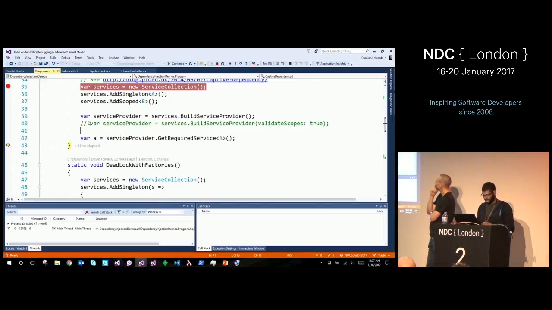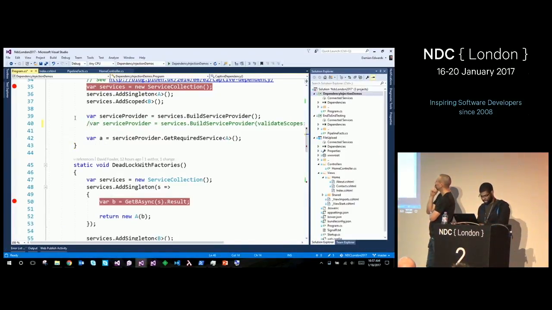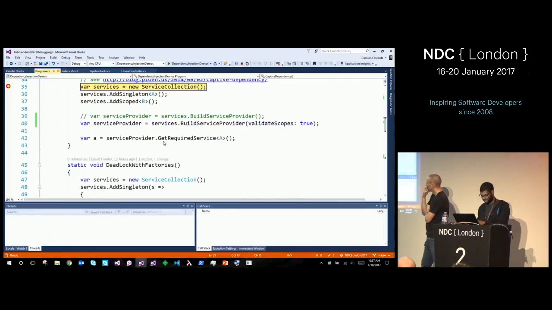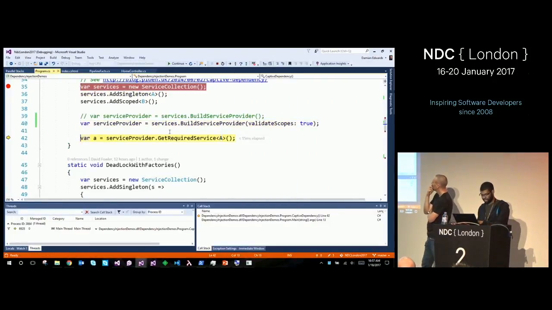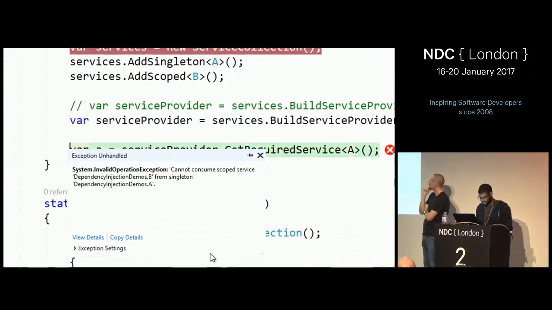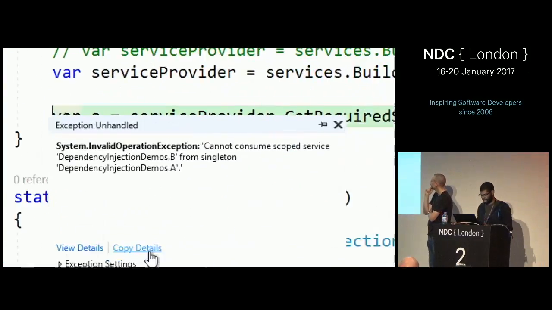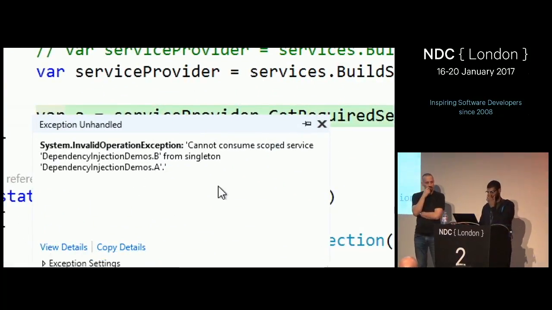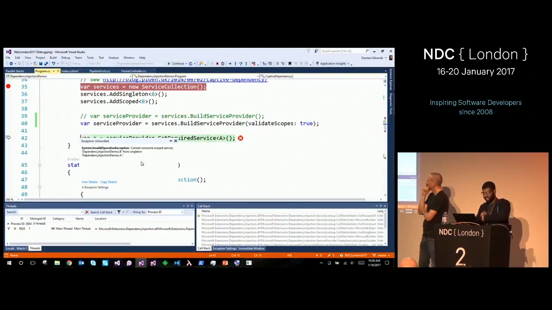So in 1.1, we have this new feature that says, please check my work. Hold my hand for me, please. Make sure I got an A. It checks for these common patterns that end up being mistakes. And it says, oh my God, you can't consume a scoped service from a singleton. What are you doing? So I recommend turning this on, just to see if you configure your bindings properly in the container. We haven't turned it on by default because we were scared of making breaking changes. We could do it in 2.0. In 2.0, it'll be on by default. We might turn it on by default.